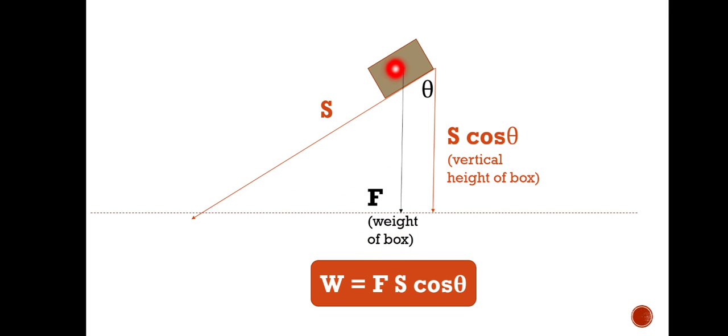Suppose this is the direction of weight and this is the direction of that inclined plane, the actual displacement. We consider the angle as theta, that is, theta is the angle between the weight and the displacement.